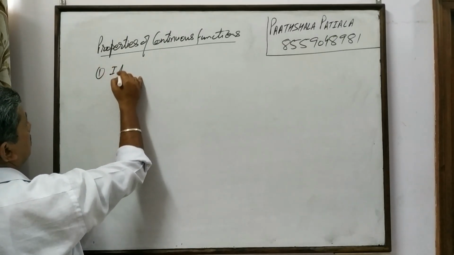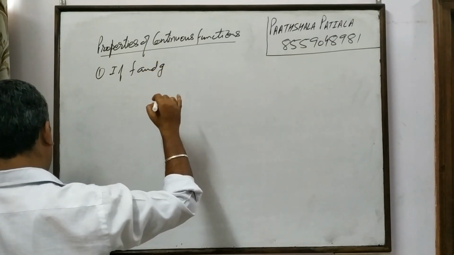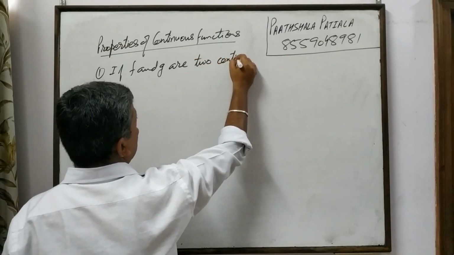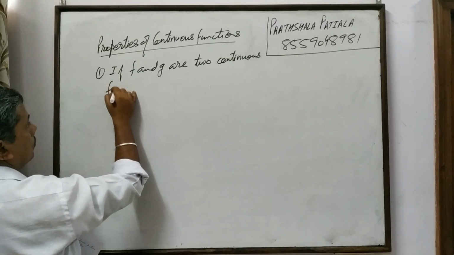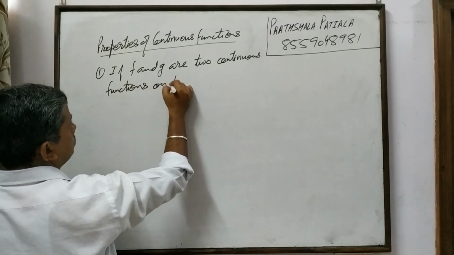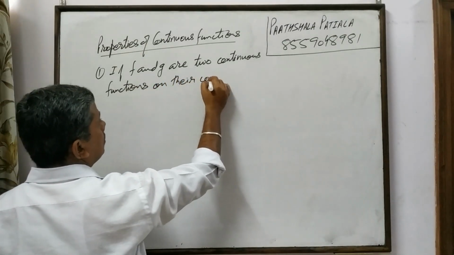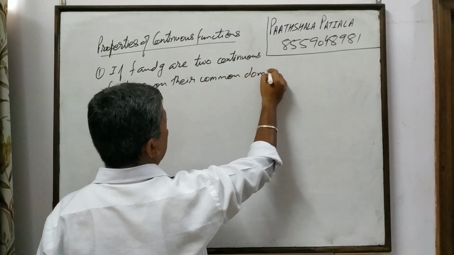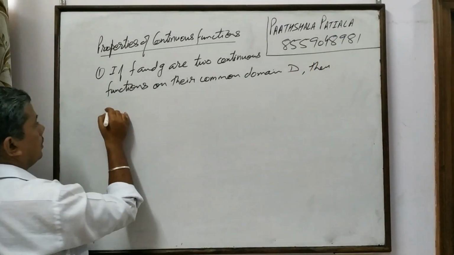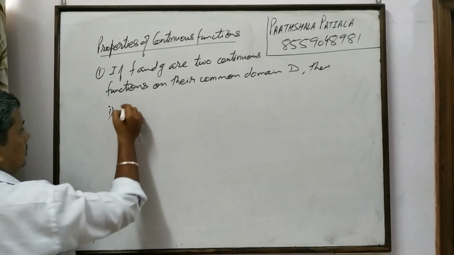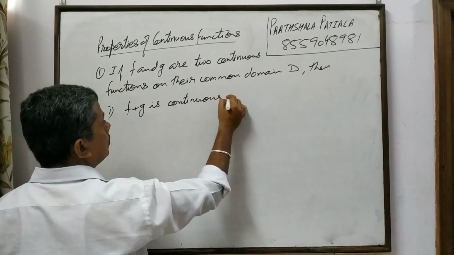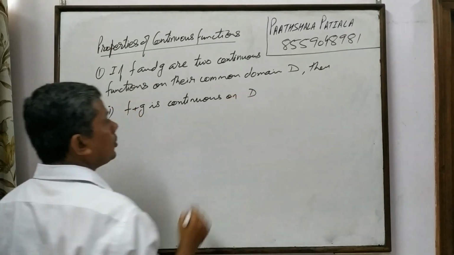First, if f and g are two continuous functions on their common domain D, then subpart 1, f plus g is continuous on D. What does it mean?